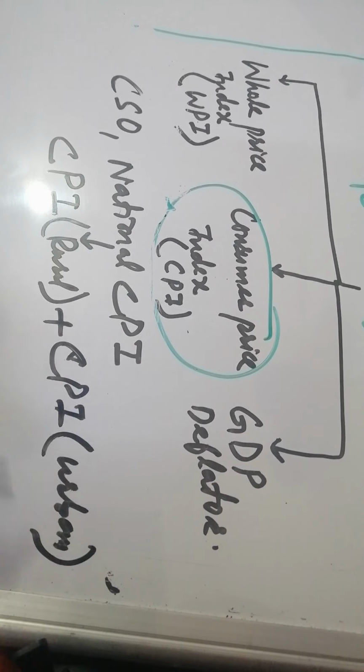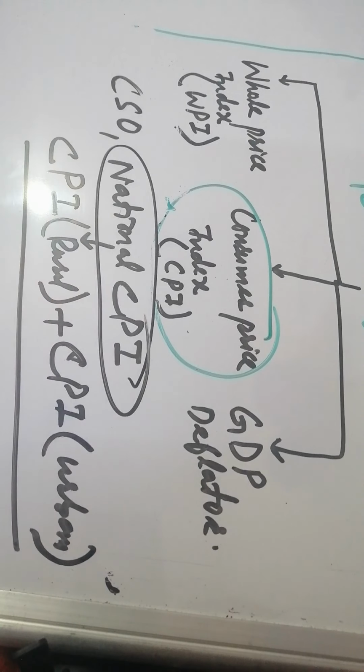National CPI fills the gaps in the price statistics and gives a proper picture of the change in retail prices of goods and services in any economy, and thus is a better measure of inflation.